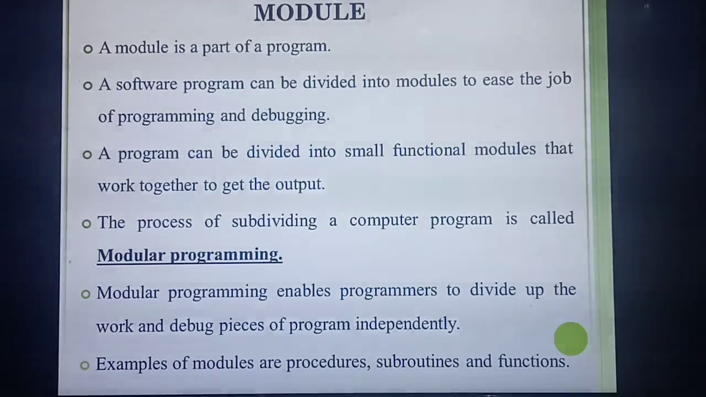For example, you are splitting it into 5 modules. To get the full output, if the first module is completed, you need to debug, which means nothing but compile and run. So you need to run the program. Each and every module you are debugging or running independently. The examples they have given us: the example of a module is a procedure, subroutine and function.